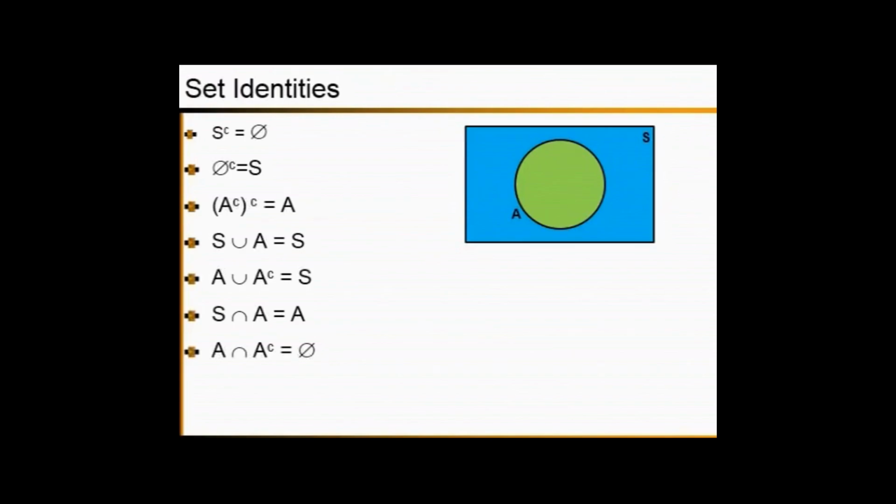Here, A intersection complement of A means common elements of A and complement of A. Can you identify any common element of the area marked in green and the area marked in blue? No, there are no common elements. So what is the result of this? It is a set of no elements. That means a null set.